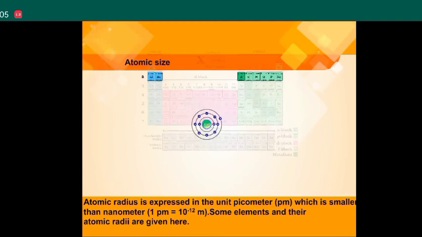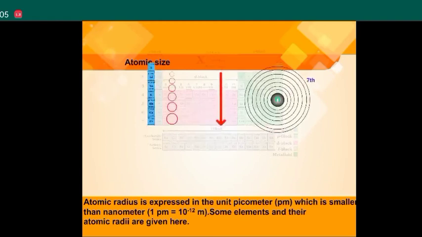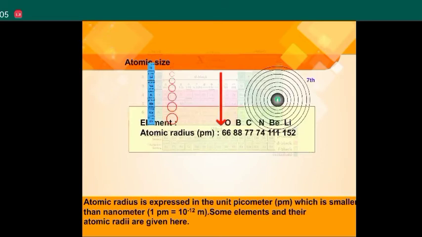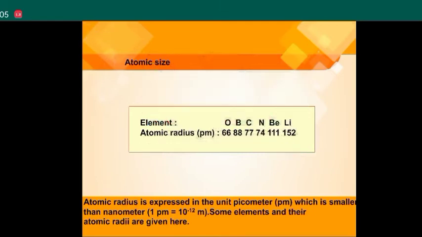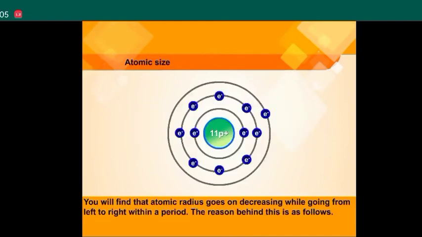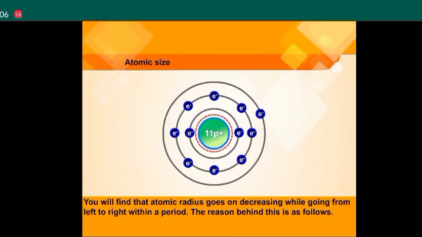Some elements and their atomic radii are given here. Elements: O, B, C, N, Be, Li. Atomic radius in pm: 66, 88, 77, 74, 111, 150. You will find that atomic radius goes on decreasing while going from left to right within a period. The reason behind this is as follows.